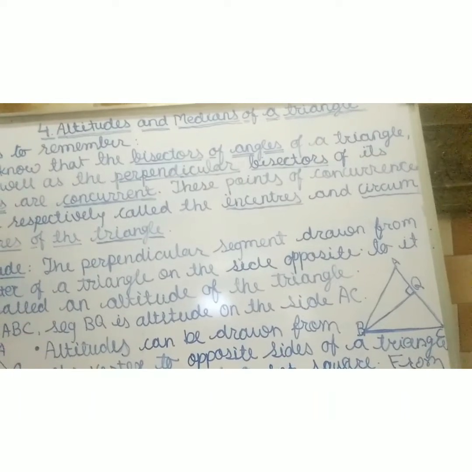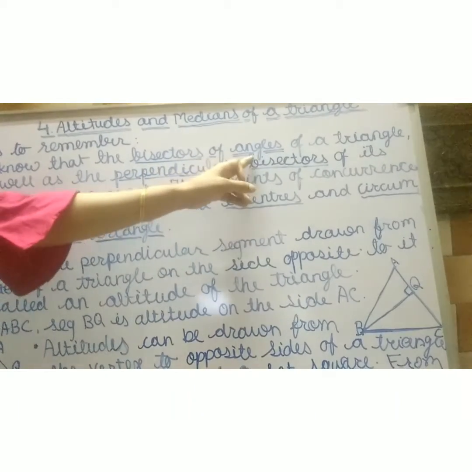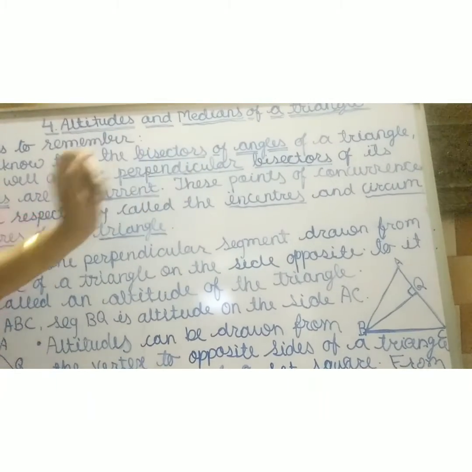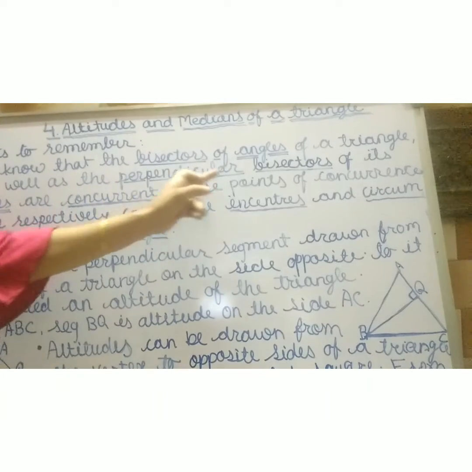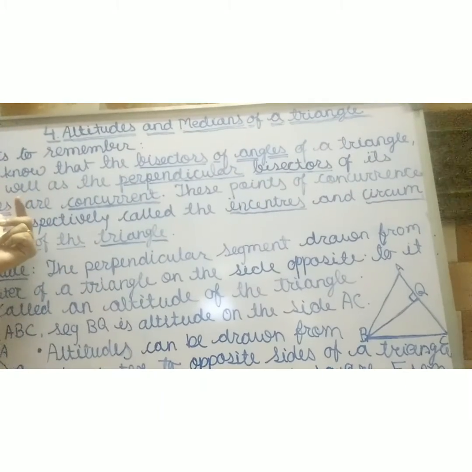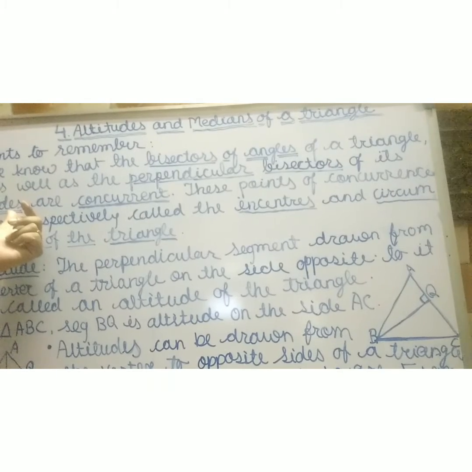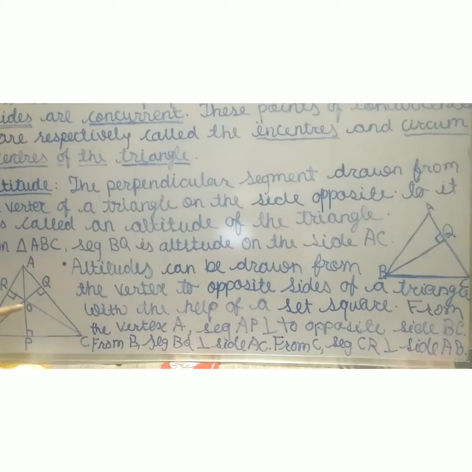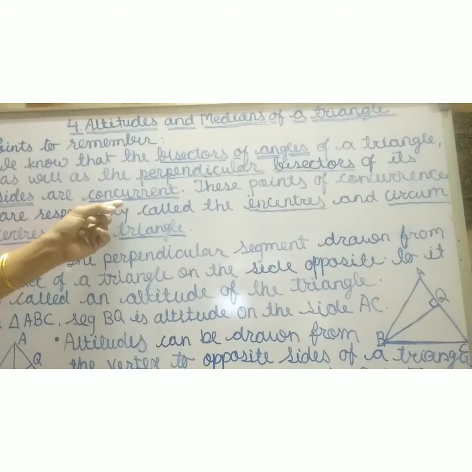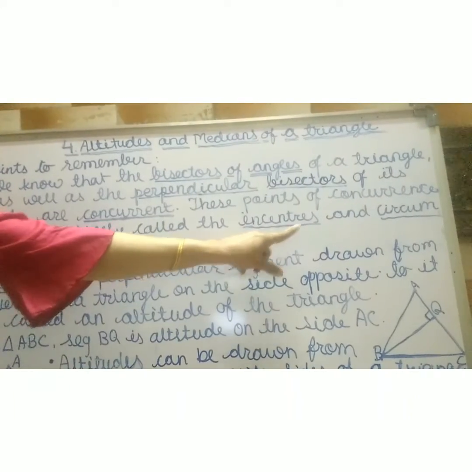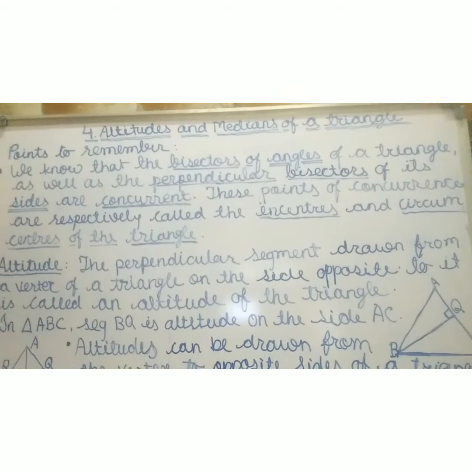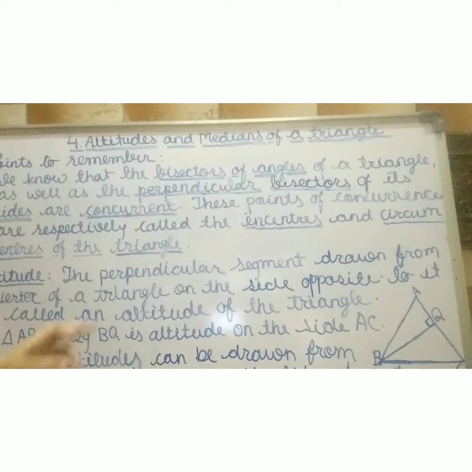Again I repeat, we know that the bisectors of angles of a triangle as well as the perpendicular bisectors of its sides are concurrent. They meet at the same point, like this point O here. These are called the incenters and circumcenters of the triangle.